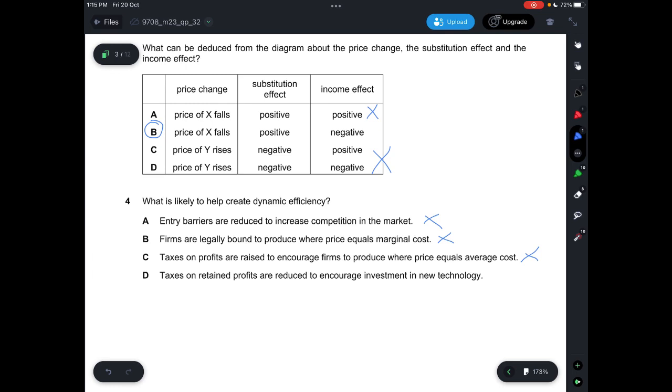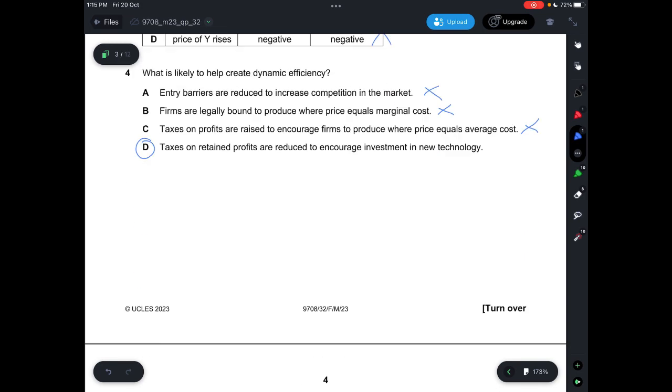So yes, because if you invest in new technology, then you'll be able to increase your efficiency, therefore creating dynamic efficiency because of technology. So answer is D.